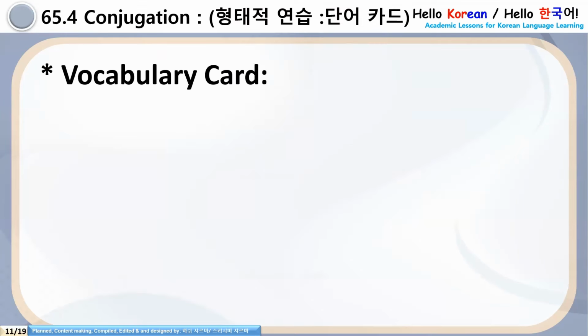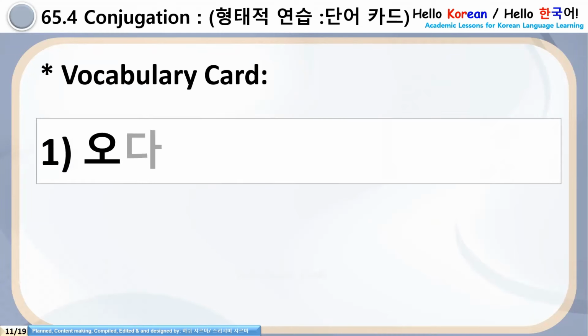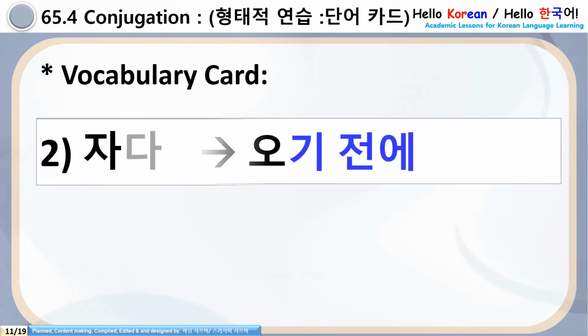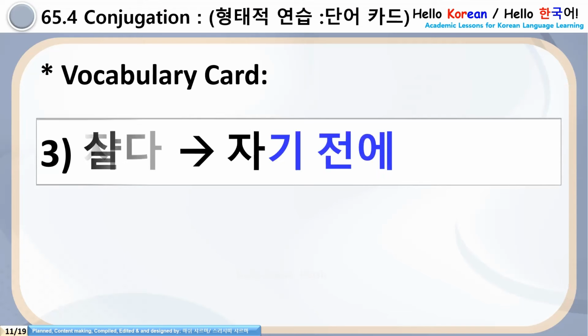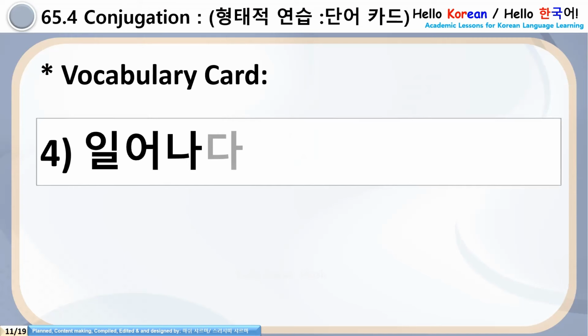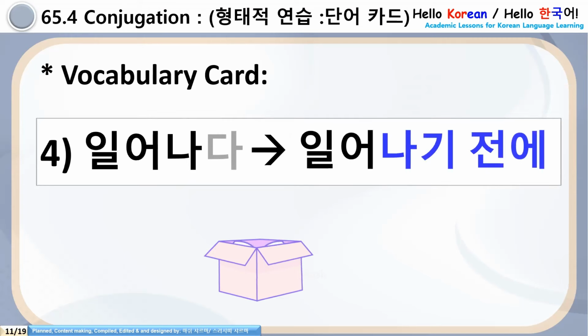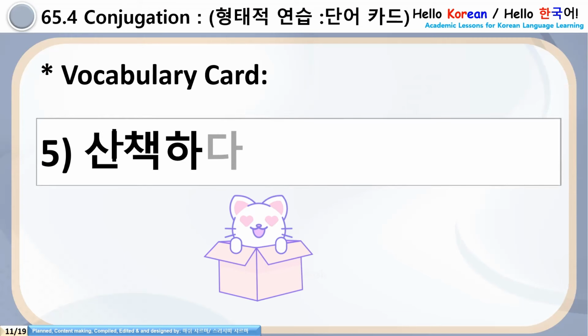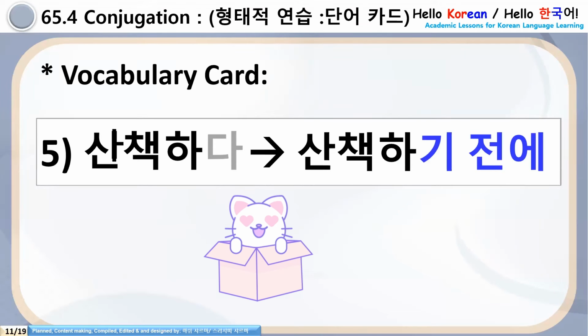Now let's do some practice with the vocabulary cards. Number 1, 오다 will be 오기 전에. Number 2, 차다 will be 차기 전에. Number 3, 살다 will be 살기 전에. Number 4, 일어나다 will be 일어나기 전에. And number 5, please tell me, 여러분. 네, 잘했어요. 산책하다 will be 산책하기 전에.